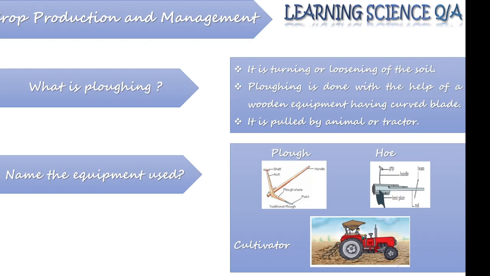Students, please see this figure carefully, because in the examination we get this figure and they ask you to identify the agricultural equipment. The second equipment that can be used is the hoe. It is a rod-like structure with a bent plate.